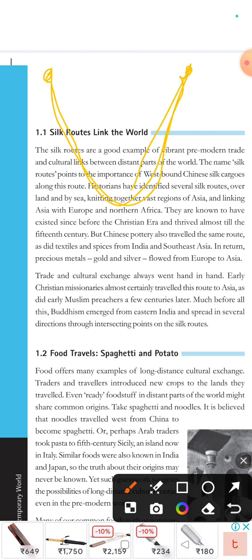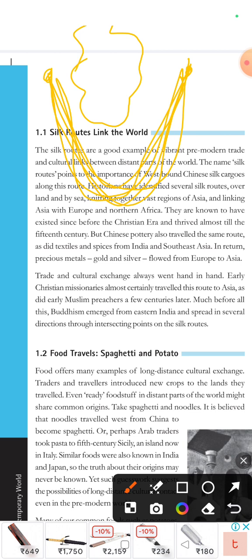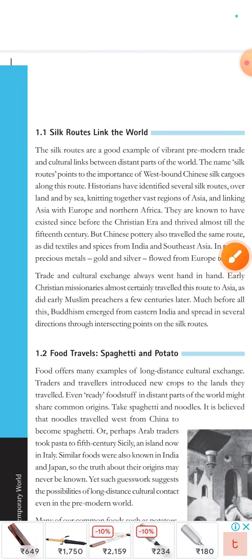What is a route? A route is something like this: maybe any country as such, and you're going from the seaport of India, suppose from Maharashtra to here, that is America. So this is a route.